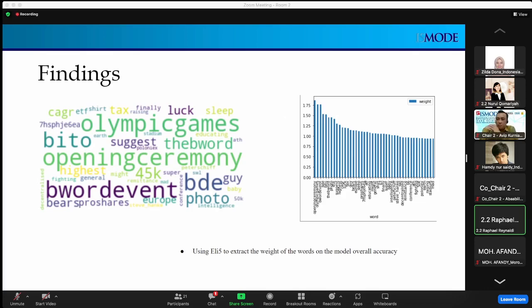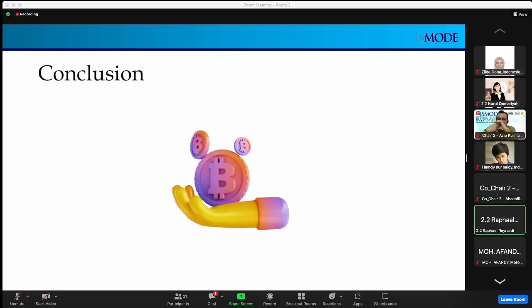So in conclusion, we were able to create a model which was able to correlate the price action of Bitcoin alongside certain weighted words, and also classify the scraped Twitter tweets that we use for our dataset.